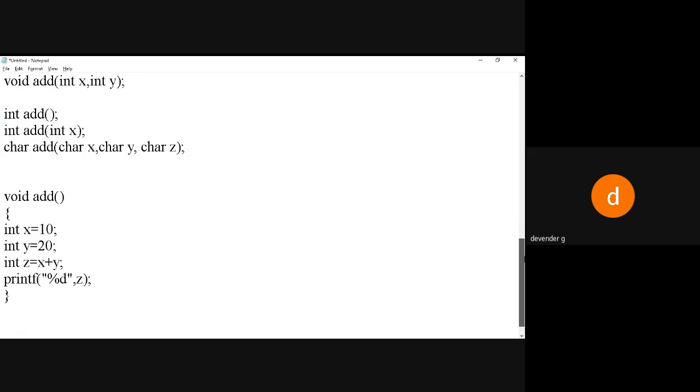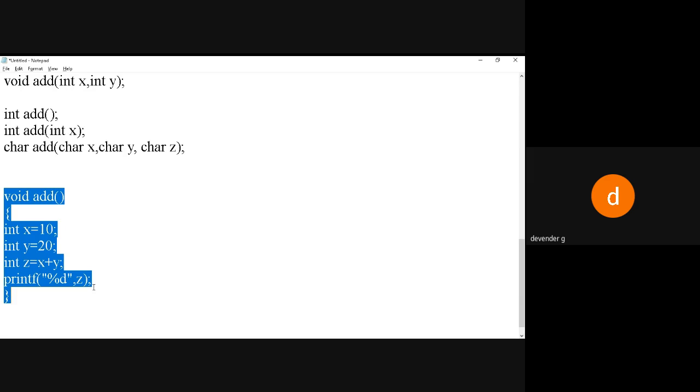Then the necessity is to call the function, because if you do only this, it will not be called, since it's a user defined function.